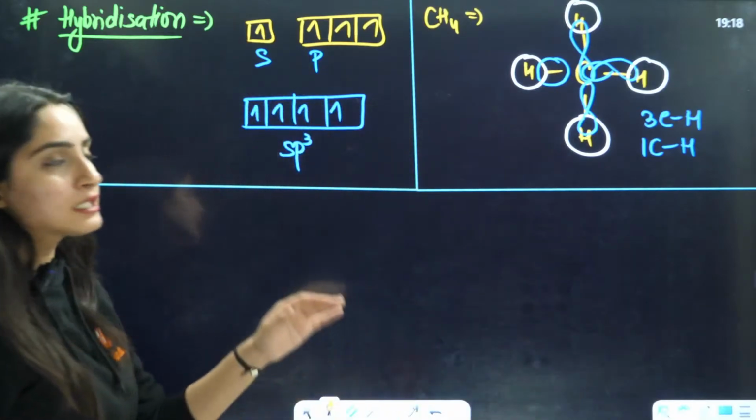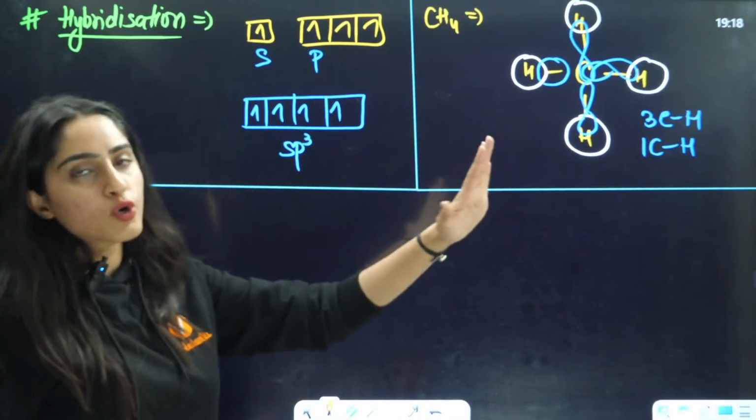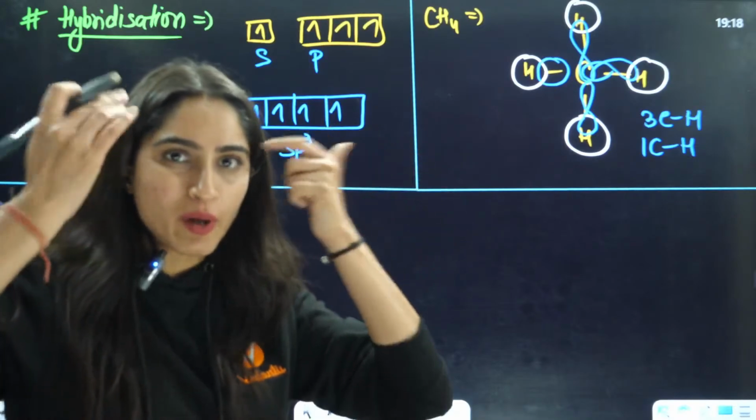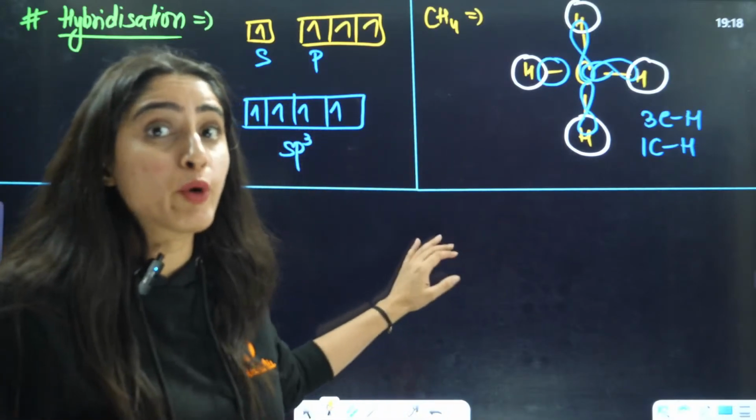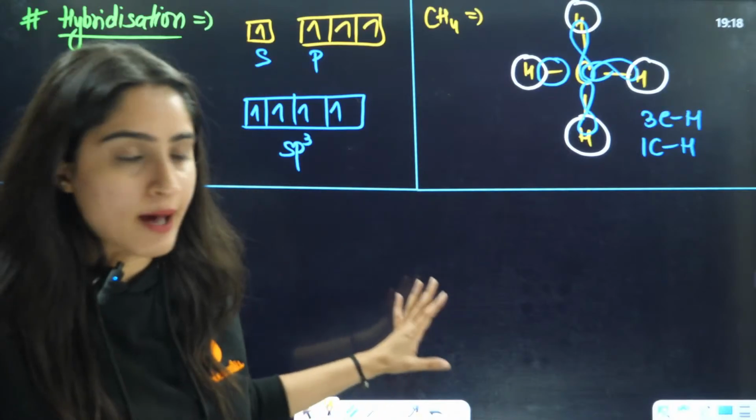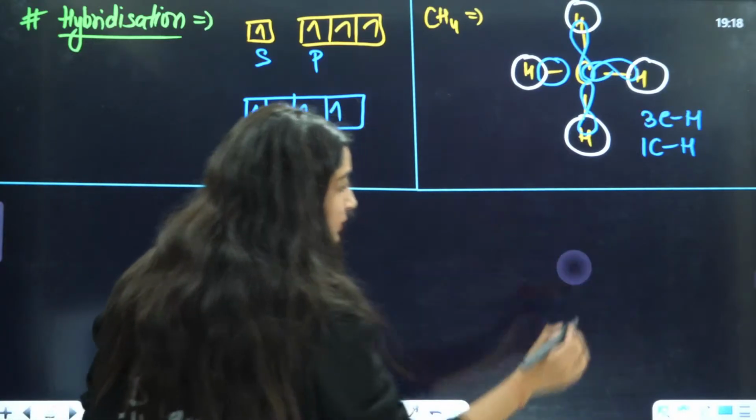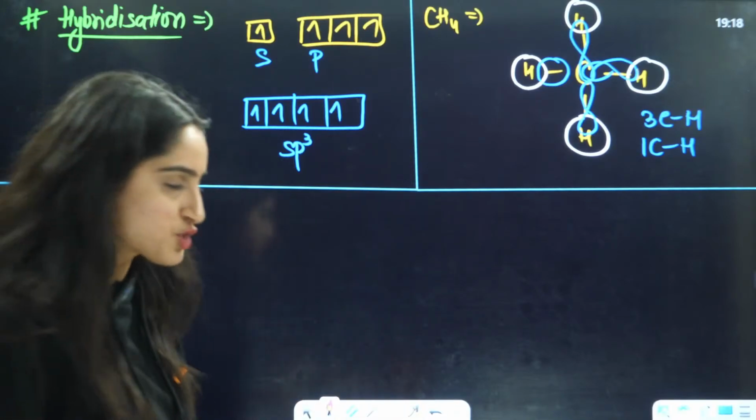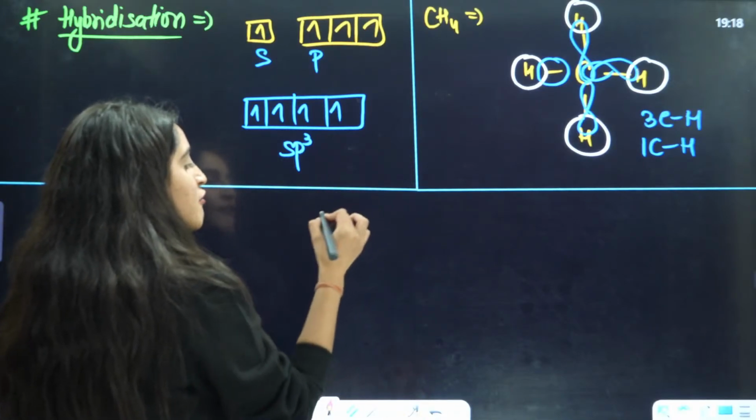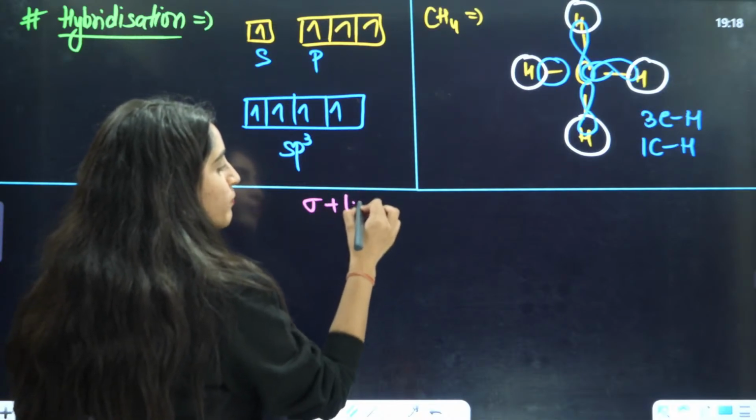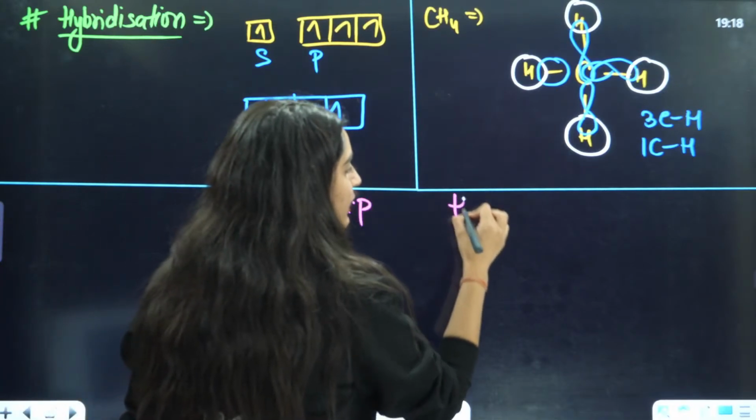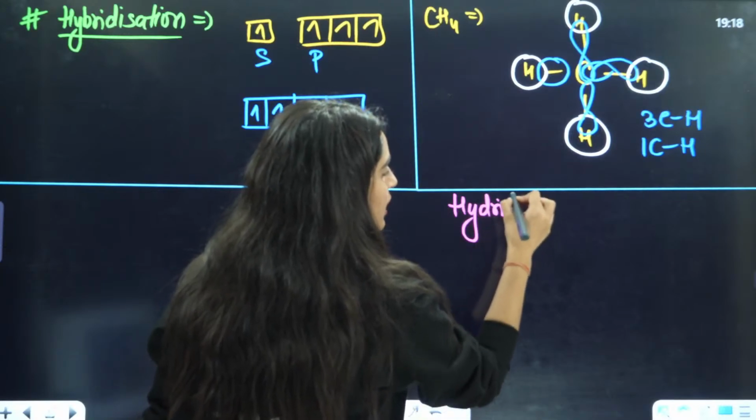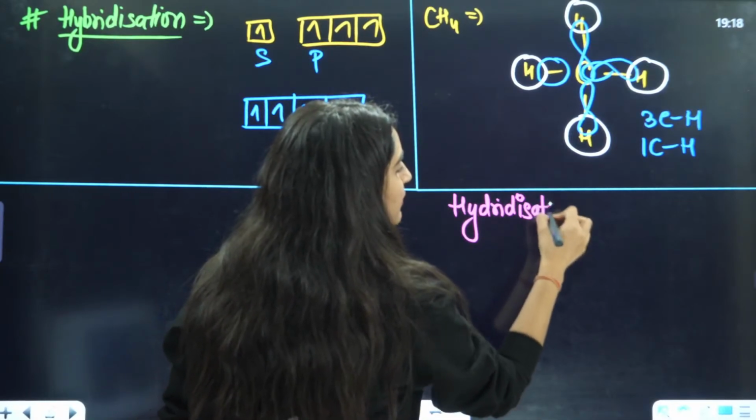Now, this was a core concept, so that you can revise what is happening. Now I'm going to tell you what will be asked to you in the exam, right? Very important thing is, ma'am, how to tell that this is the hybridization? First thing is, you have to calculate sigma plus lone pair, and here you will get the hybridization.